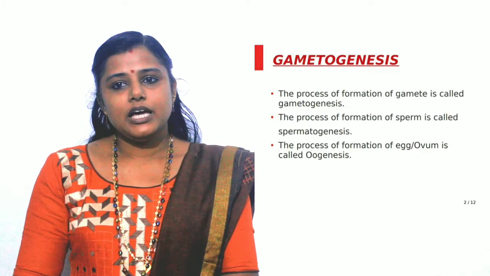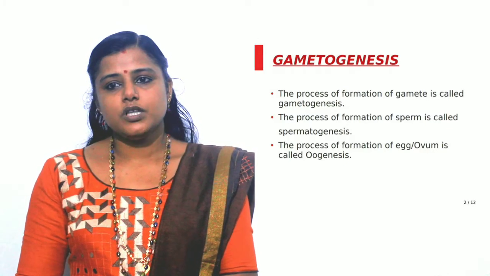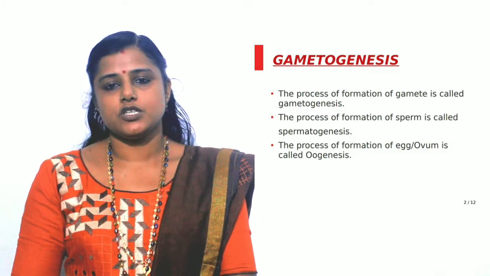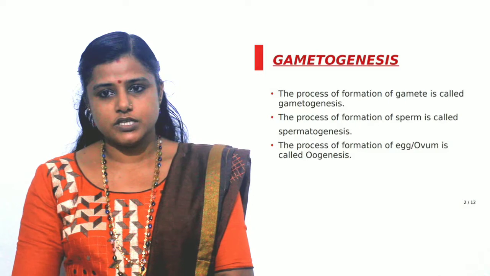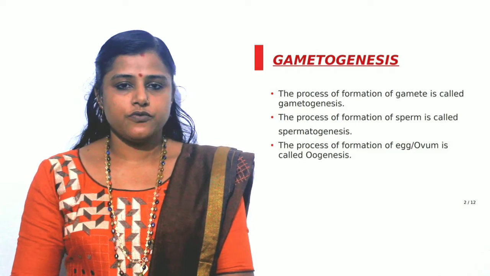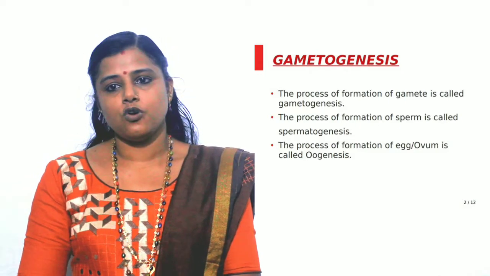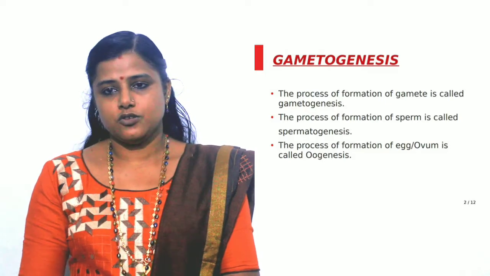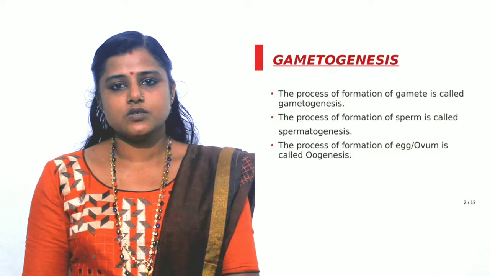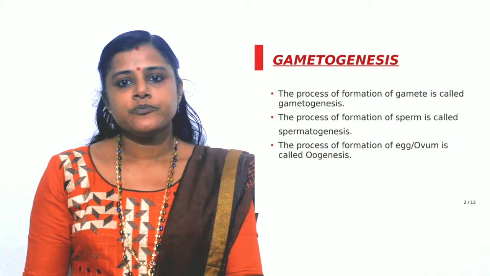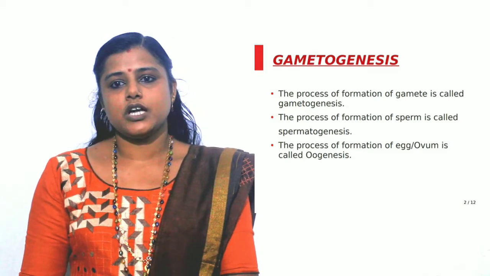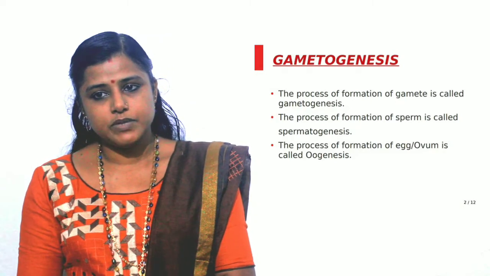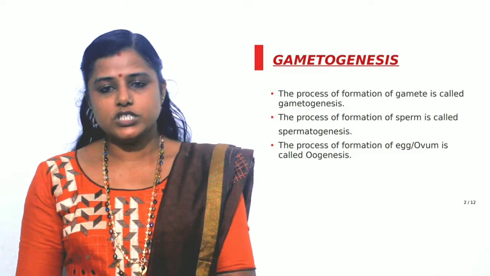Then there are male and female gametes. So the process of formation of the male gamete or the sperm is called spermatogenesis, whereas the process of formation of egg or ovum is called oogenesis. So there are two types of gametogenesis. One is the formation of the male gamete, that is known as spermatogenesis, and the other is the formation of the female gamete, and that is oogenesis.